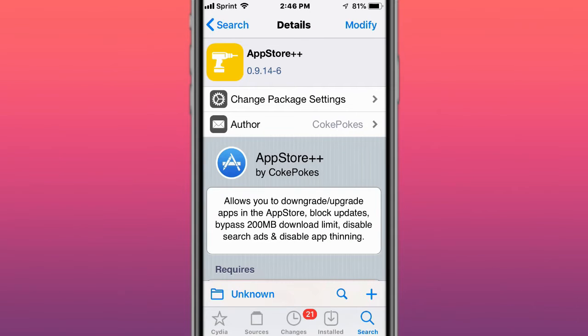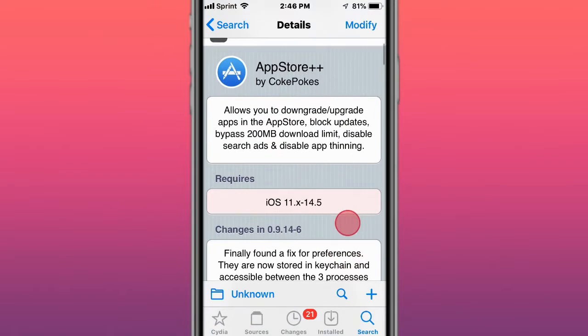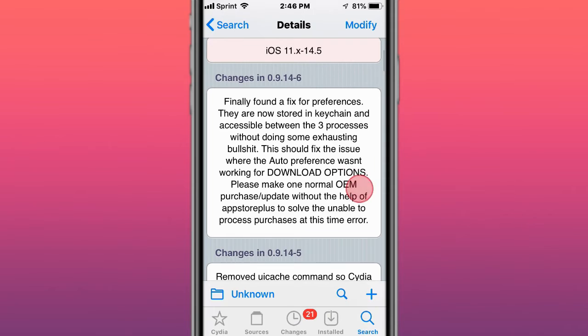Next tweak is called App Store Plus Plus. We have some things to talk about with this tweak. This is one of my favorite tweaks, I'm not going to lie. What it does is allow you to downgrade or upgrade apps in the App Store. Cool. Block updates. Pretty cool. But the big thing, bypass the 200 megabyte download limit. Cool. Disable search ads and disable app thinning. Cool. The big thing it allows you to do is downgrade or upgrade apps. That's a big thing, you know. Basically you can downgrade or upgrade to mostly any version of the app. So I think that's really cool.